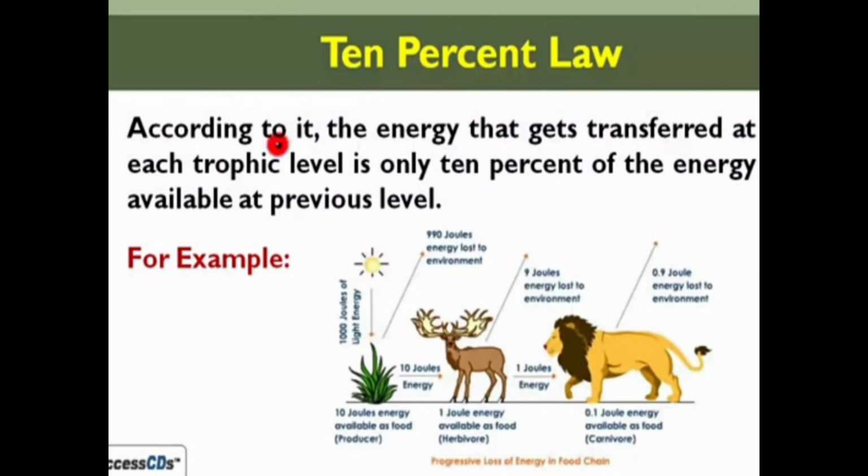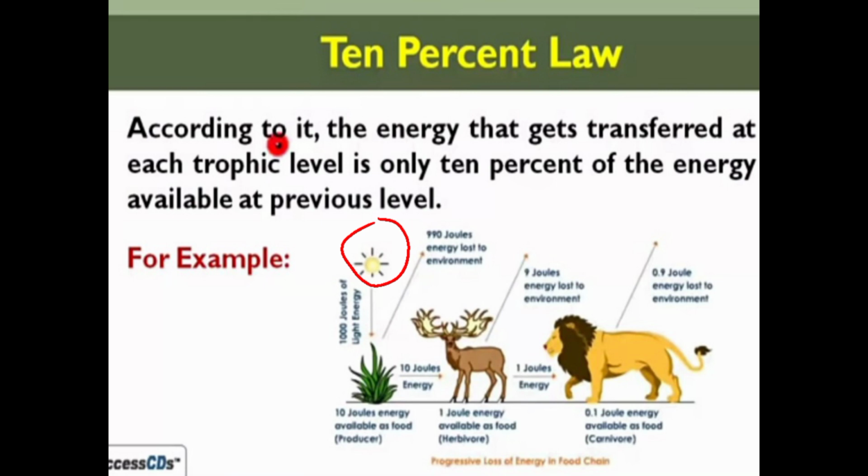Now comes the 10% law. According to the 10% law, the energy that gets transferred at each trophic level is only 10% of the energy. As we know, at each trophic level the energy is getting transferred. Now this energy which is getting transferred at each trophic level is only 10% of the energy available at the previous level. If we see from this example, this is the sunlight.